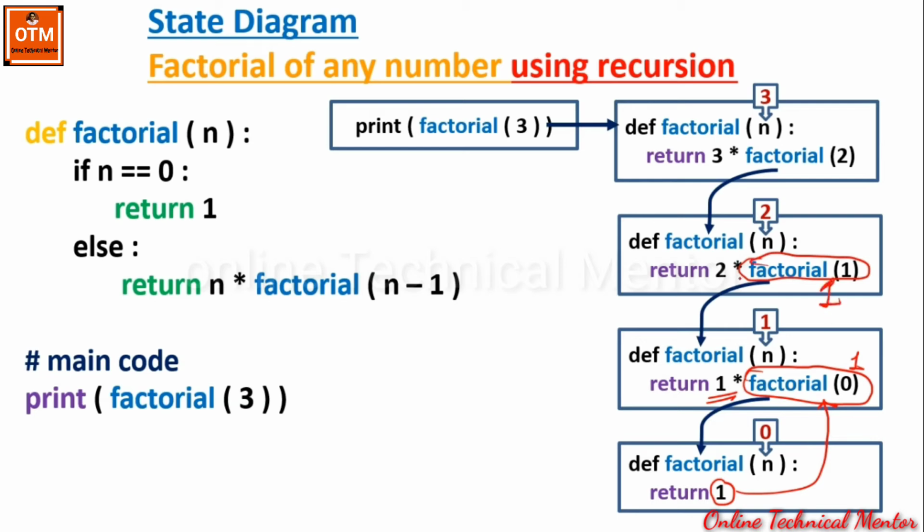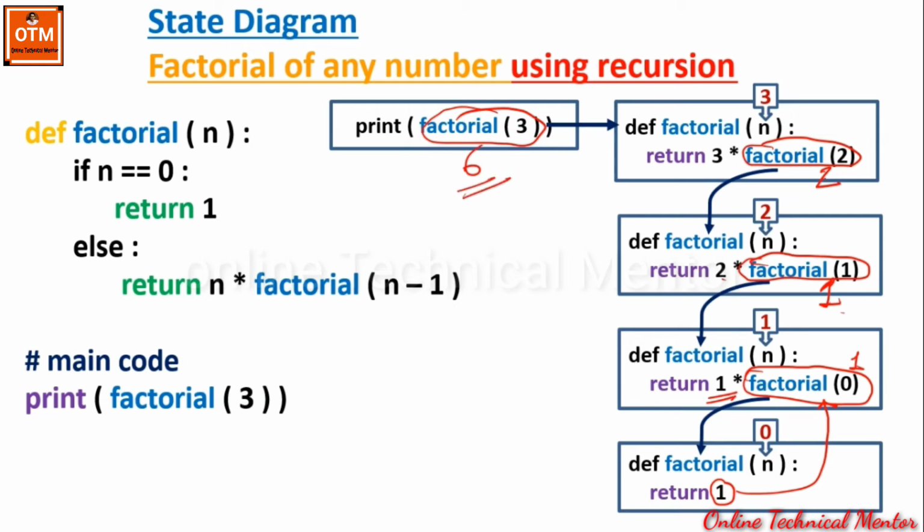So 1 multiplied by 2, the result will be 2. This will again be sent back to the previous state, so this will be replaced by 2. Again, 2 multiplied by 3 is 6. This 6 will again be returned back to the previous state, that is over here. So within the main, when we print factorial of 3, we will get this 6 as the final result.